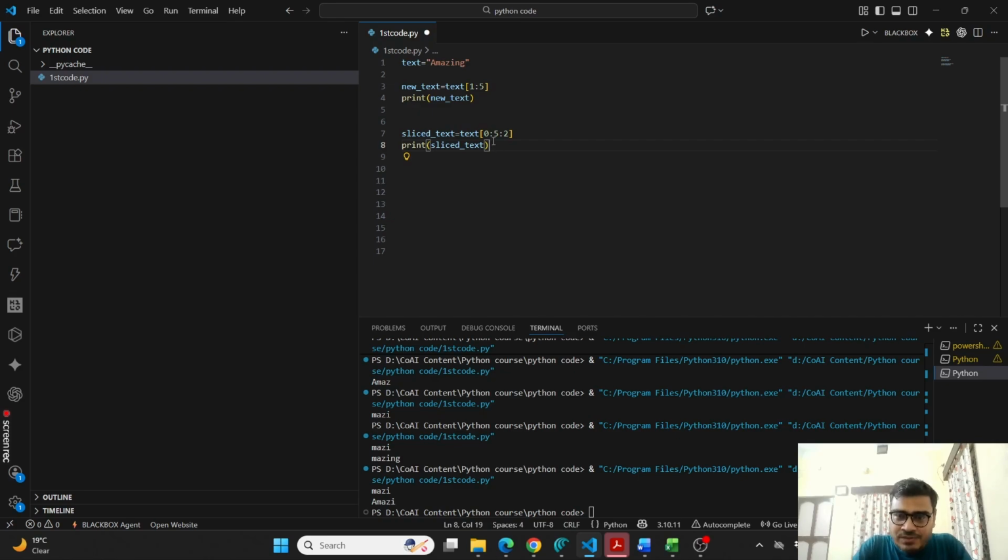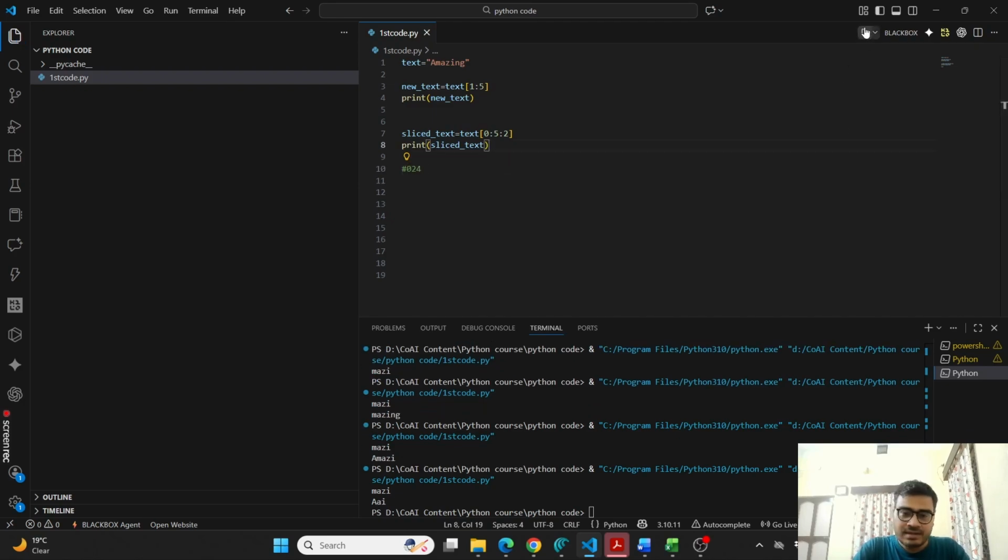For example, it starts from 0. Let me write it here, 0. Then I put 2 here. What does this 2 mean? That after 0, it will skip 1 and then give you the second position. Then after the second position, it will skip the third and give you the fourth. And after that it will skip the fifth and give you the sixth. But wait, 6 is not in my limit. I want it only from 0 to 5, and then at a gap of 2, so it will get me only 0 to 4. Got it?